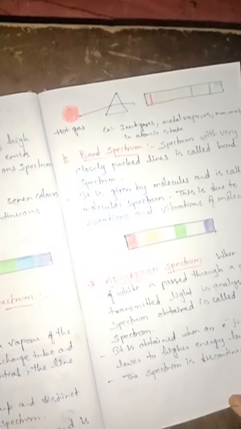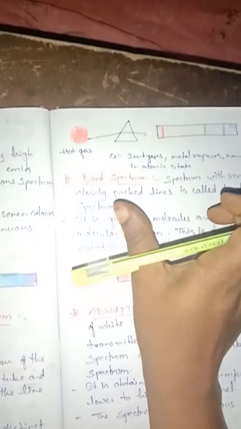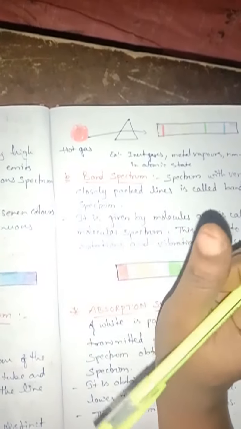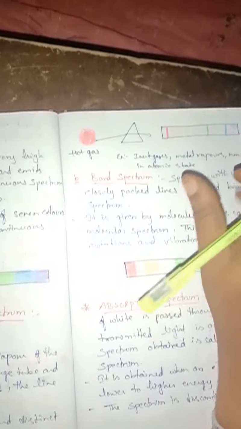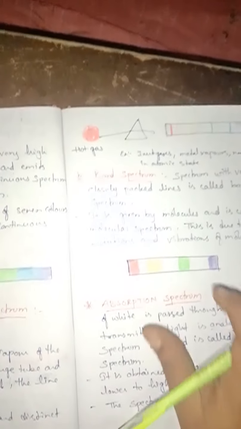Here this line spectrum can be used in chemical analysis to identify the unknown atoms. Understand, children? To identify these unknown atoms, this line spectrum can be used. In the same way how fingerprints are used to identify people, this line spectrum is also used to identify the unknown atoms. Understand, children?